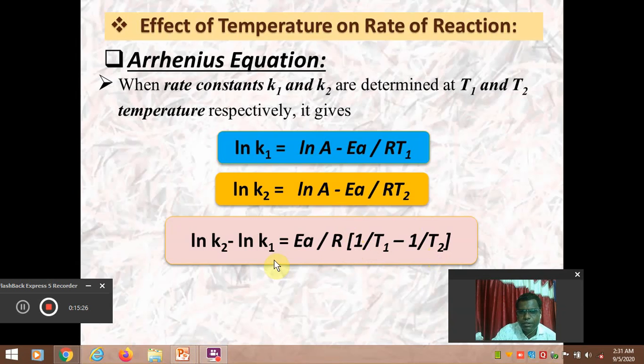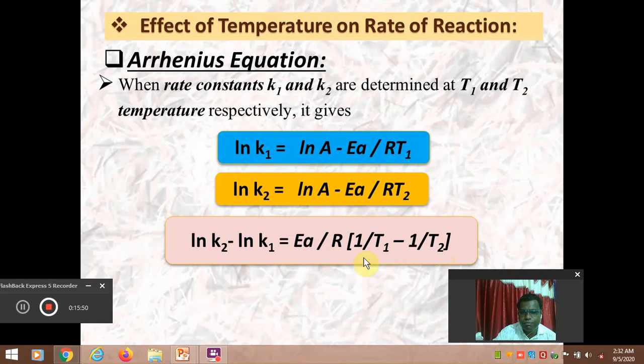I hope it is clear. This minus this, we are still getting 1 upon T1 minus 1 upon T2. Why is this so? Because we have not written the negative sign. If we write the negative sign here, then it will be first of all 1 upon T2 minus 1 upon T1, but here we are not considering the negative sign.